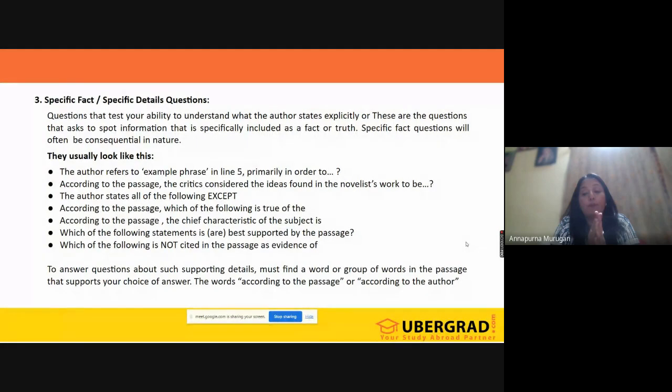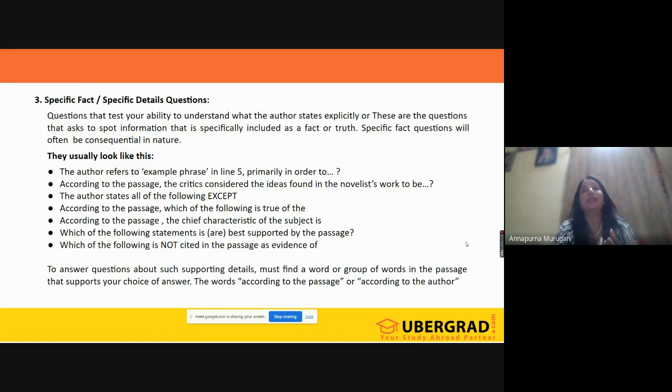Specific detail means it won't be generic or overall on the passage, but they will be picking up one particular idea, and on the basis of that idea they will be asking questions like why this idea is presented, what is the purpose of this idea, what is the meaning of this idea, what does this idea indicate, how this idea is presented, or what is the purpose of this idea to come into this picture. So like this they are going to ask questions on that particular specific detail.